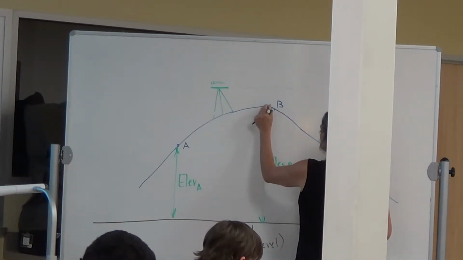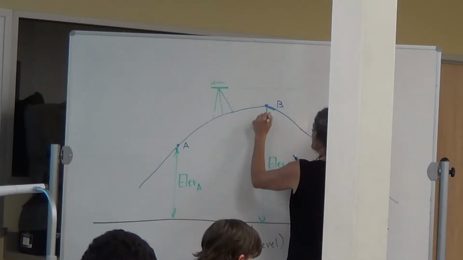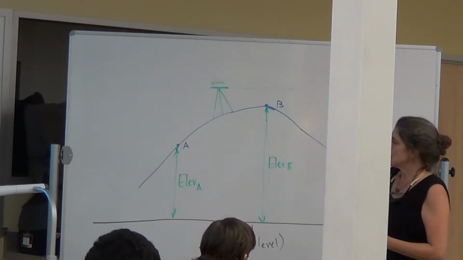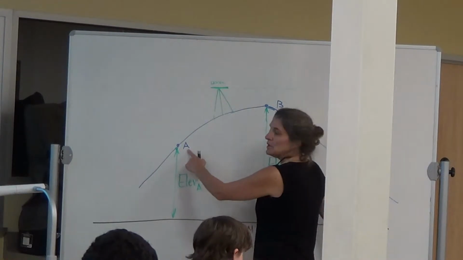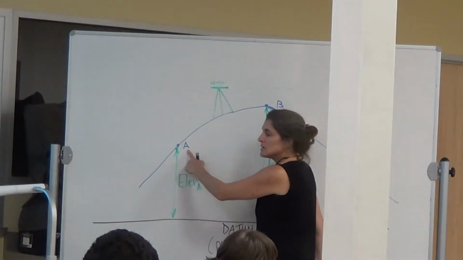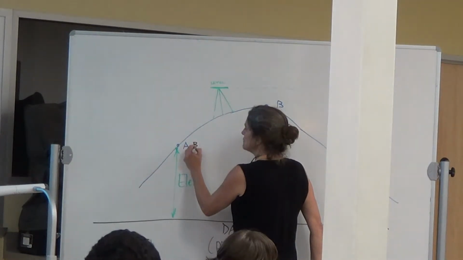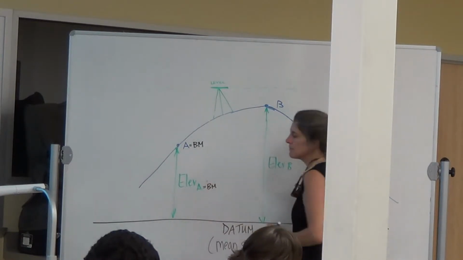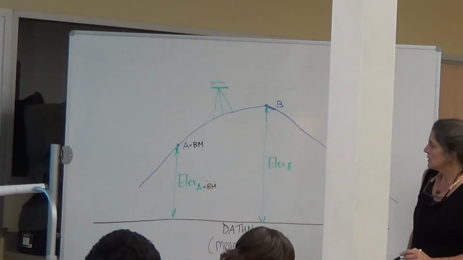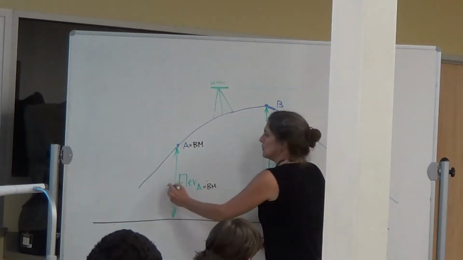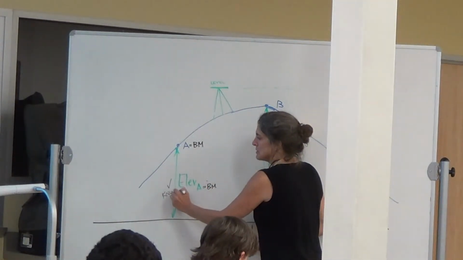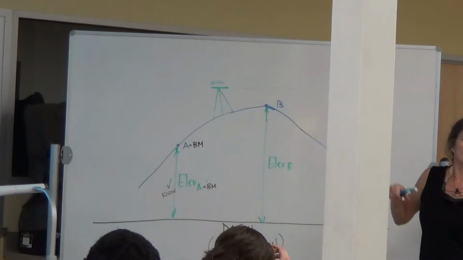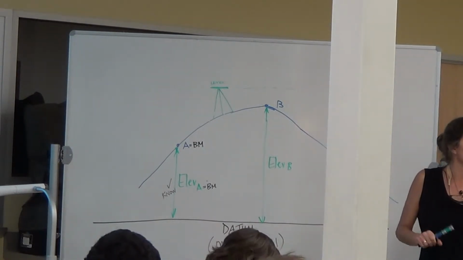And this is point B. So let's make the assumption that we know what the elevation of point A is. So let's say that A is actually a benchmark. So A represents a benchmark. Okay? So if it's a benchmark, then we know what this elevation is. But point B is not a benchmark, and we don't know what it is, but it's on our construction site and we want to find it.